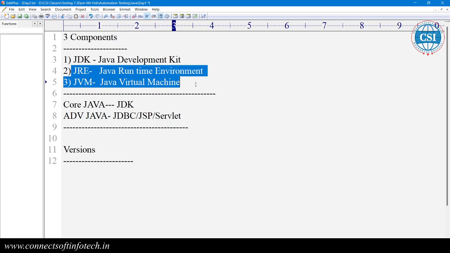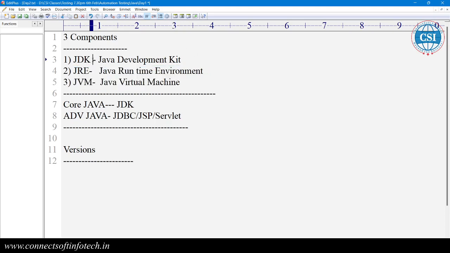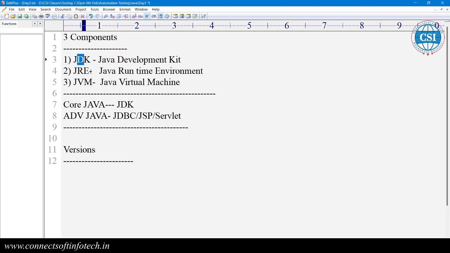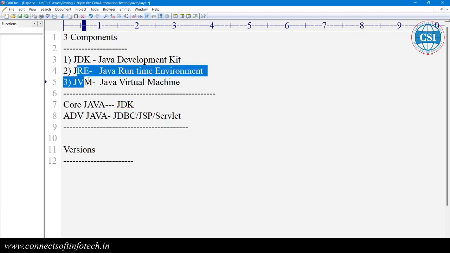So what is the Java software you require? That is the JDK, Java Development Kit. In the JDK we have the JRE and JVM, which provide the Java runtime environment. If you install the JDK, you will get all of this, and then you can execute the Java code. If you don't have the JDK, how are you going to execute Java code? That software is very important. We need to install the JDK first, and then you can write and execute.